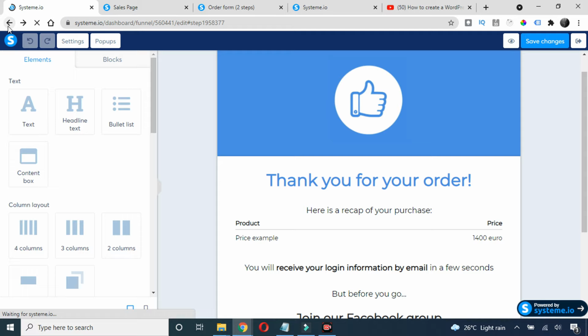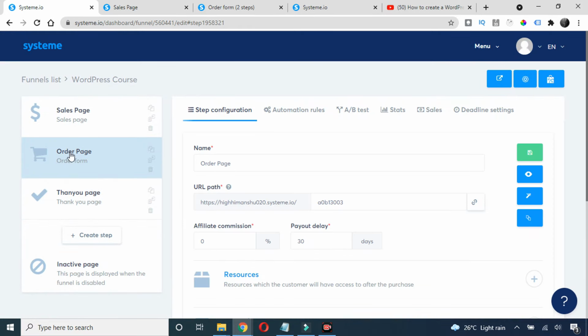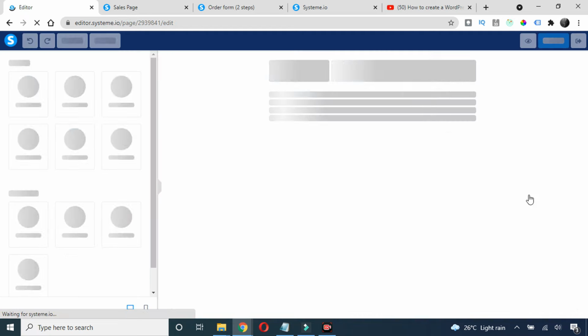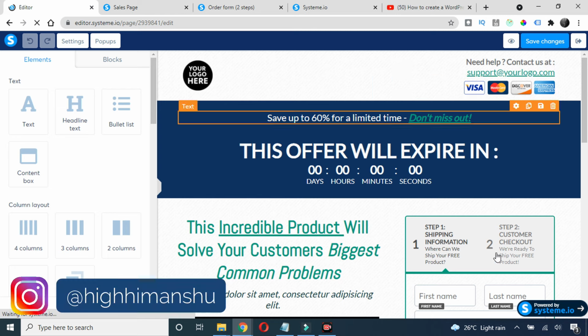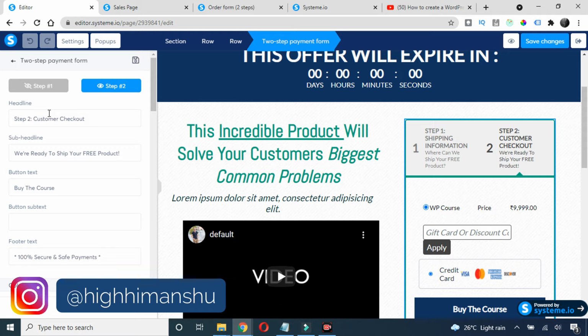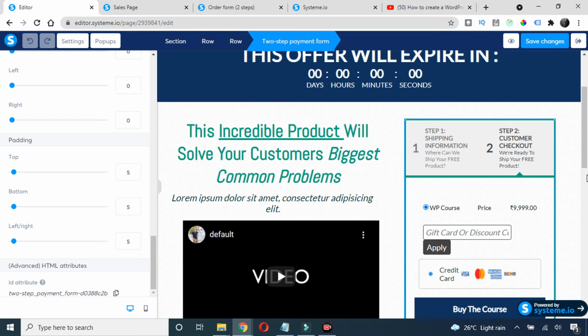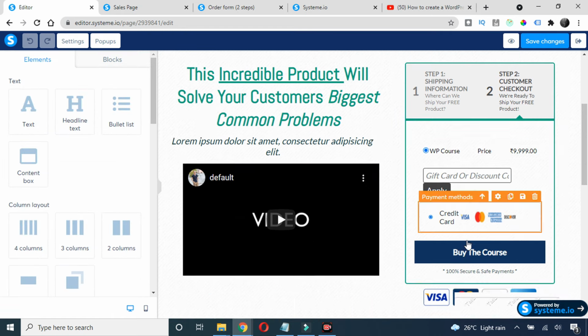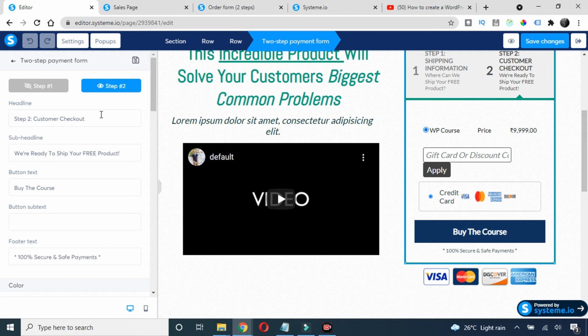Now go back. In the order page, I need to link this to the thank you page, so I'll go back to order page and just click on this edit page. Just go to step 2, and in the buy button, basically, yeah, so I think it will automatically land up to the third page. Okay, I don't see any option here to go to the third page because I think it will automatically go. And yeah, one more thing we forgot to add, we need to add the automation as well, and also we need to give them the course access as well.